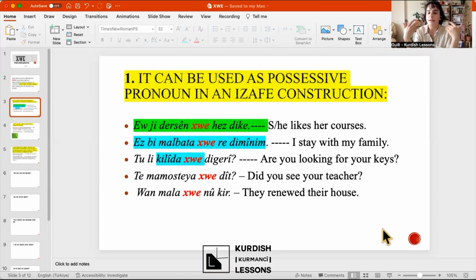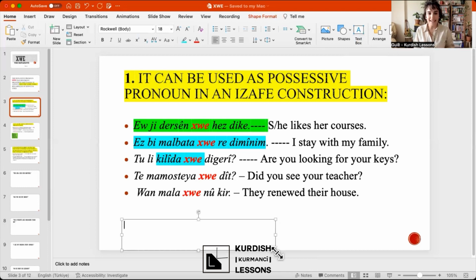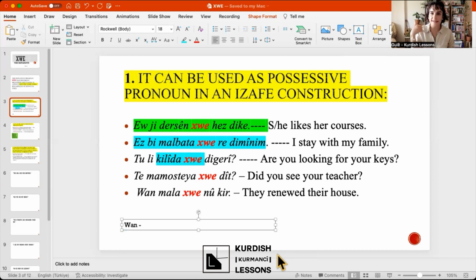Wa mala xwe nuker. So I want to show you a pronunciation tip. So we write one, right? It is in the past for day. Day, it's in the past. And of course, it can mean there. So malawan, bavewan. But as a subject, in the past with transitive verbs, it means they, right? So we write one, but